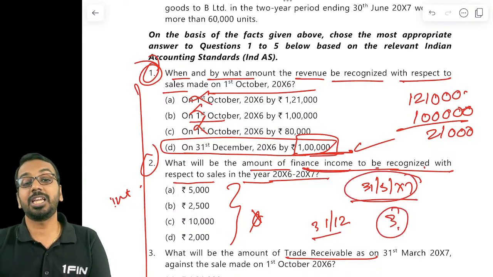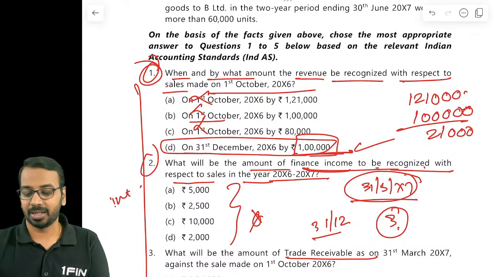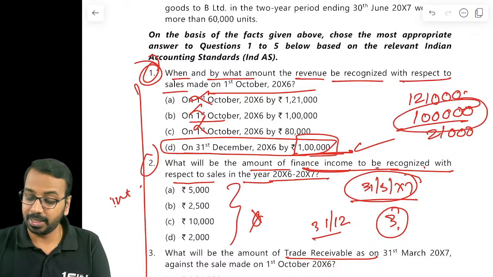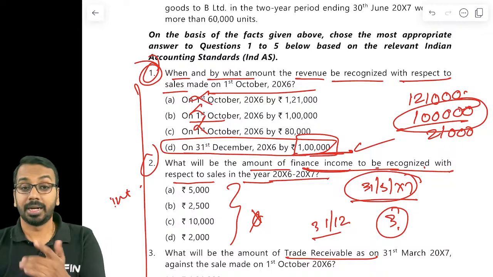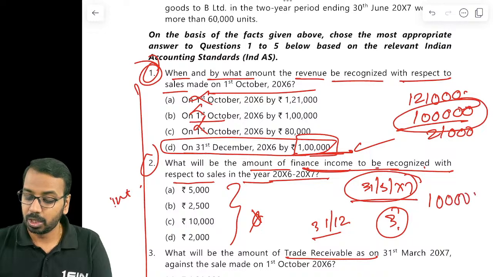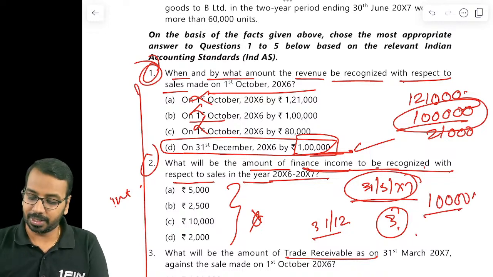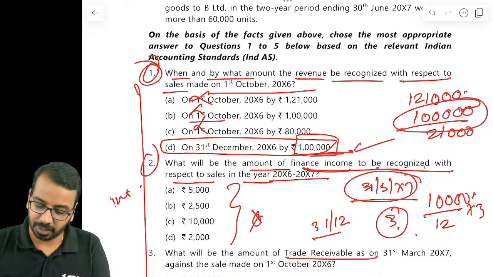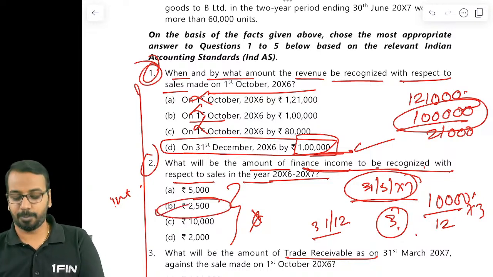3 months. For 3 months at 5% on 1 lakh. So 1 lakh multiplied by 10%. The rate given is 10%. 1 lakh multiplied by 10% is 10,000. For 3 months, it becomes 2,500. Basically, divide by 12, multiplied by 3. So this is the correct answer.